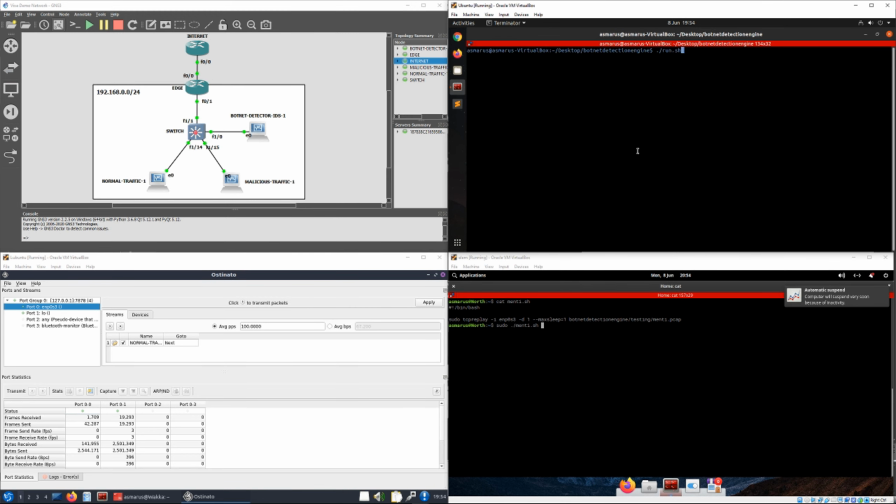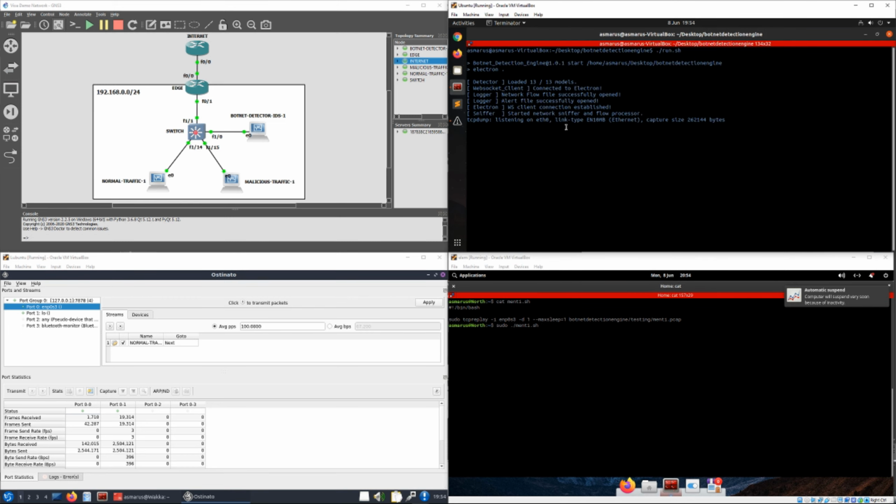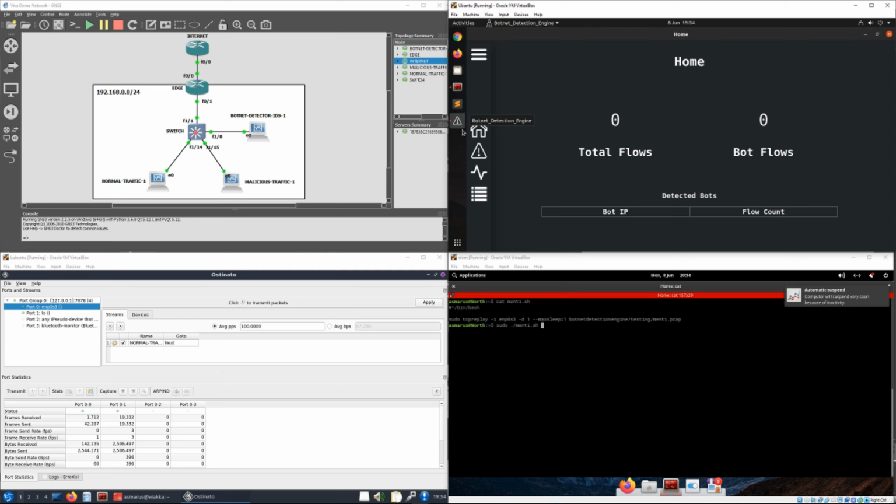I will now run the program without any command line arguments, which starts the graphical user interface, but also runs the backend. So the backend detector runs with a WebSocket client that connects to the user interface's WebSocket server. We've got a home page here which shows the number of total flows and the number of bot flows that are counted. We've also got a detected bots table here, so any bots that are detected, it counts the amount of flows that unique bot IP exhibits.